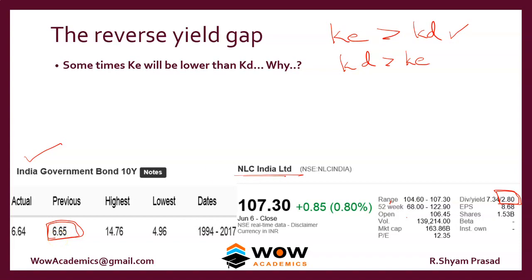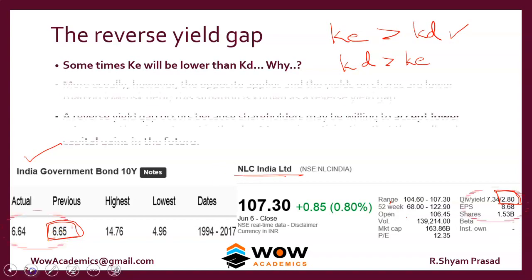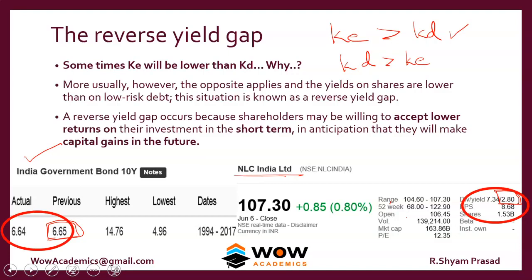The answer is, a reverse yield gap occurs because shareholders may be willing to accept lower returns on their investment in the short term in anticipation that they will make capital gains in the future. So the concept works like this. The dividend yield can be like 2.8.